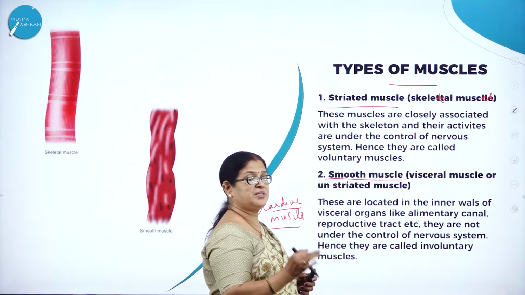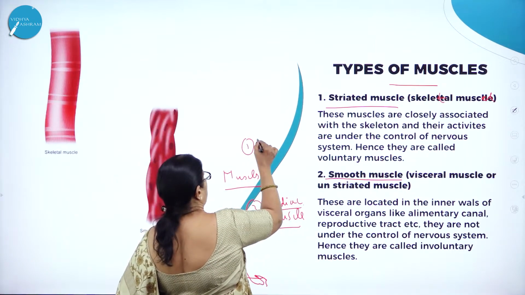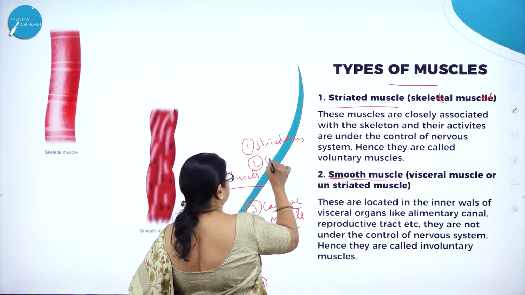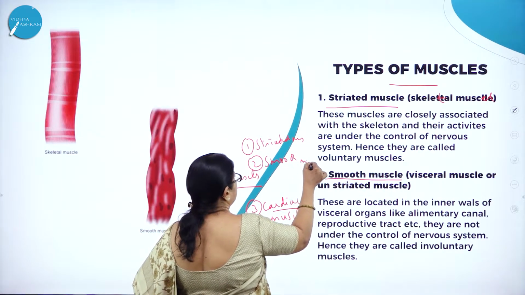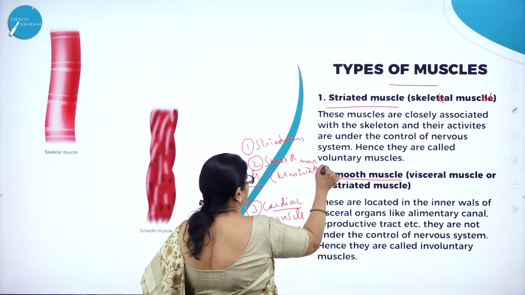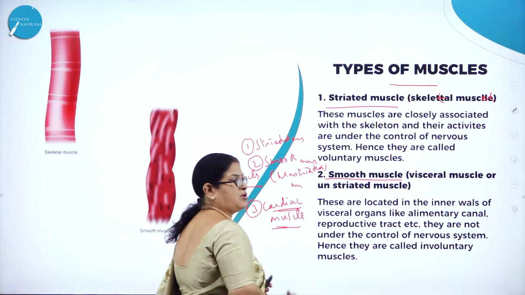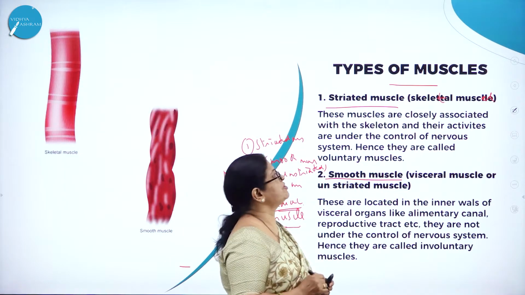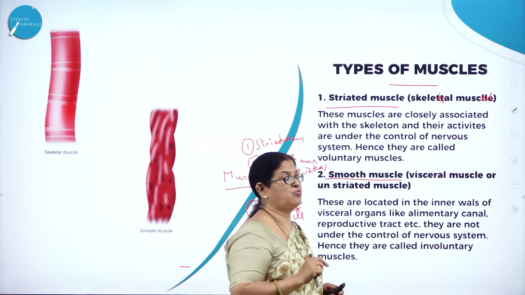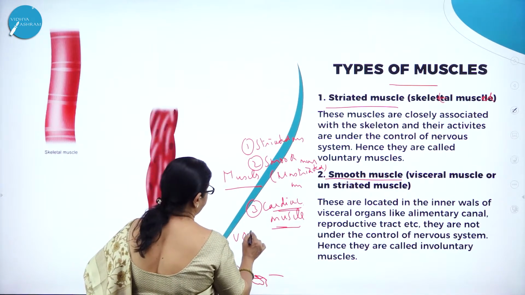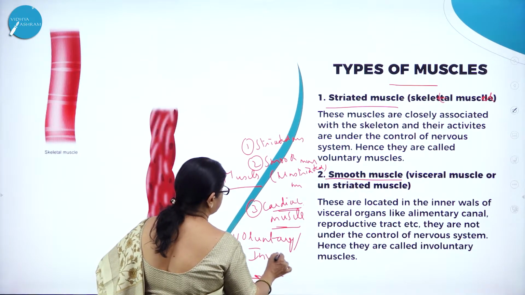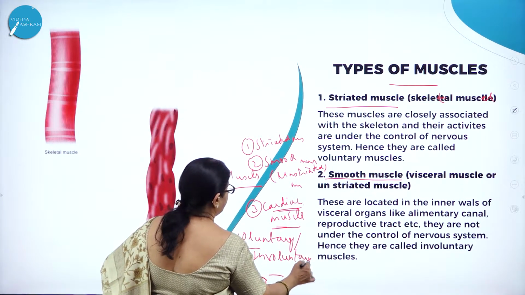So what are the types of muscle? There are 3 types. One is the striated muscle. Second one is the smooth muscle, also called unstriated muscle. And the third one is the cardiac muscle. I think all of us know muscles are of 2 types, voluntary and involuntary.